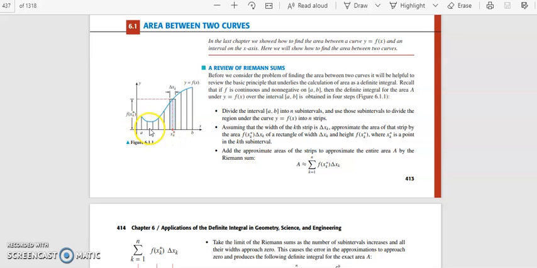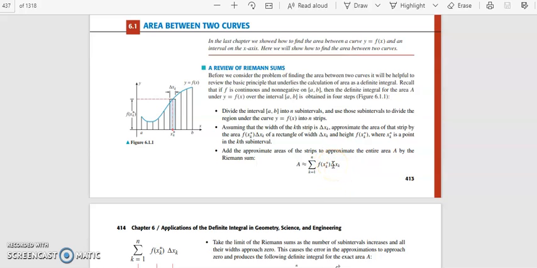Similarly, take the corresponding points in each subinterval. Here take say x1 star, then x2 star, x3 star, and so on, and find the area of each rectangle. The area under the curve will be approximately equal to the summation of f of xk star into delta xk.